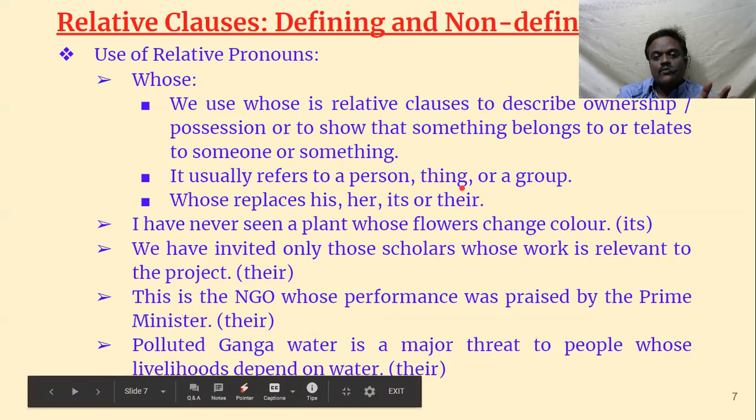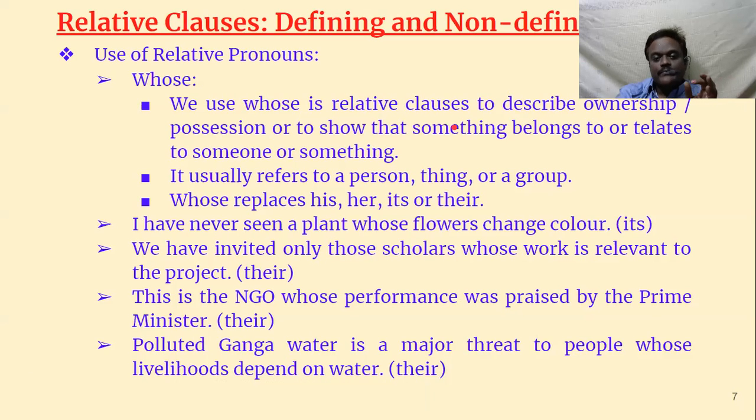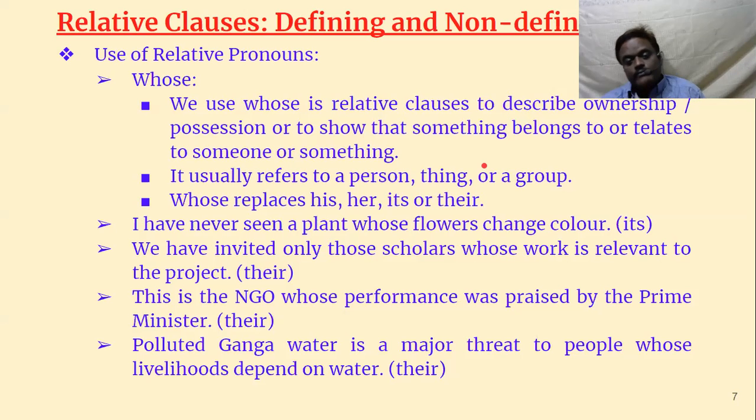This is an NGO whose performance was praised by the Prime Minister. If we separate, this is an NGO. Their performance was praised by the Prime Minister. So instead of their, we can use whose. Next one. Polluted Ganga water is a major threat to people whose livelihoods depend on water. Polluted Ganga water is a major threat to people. Their livelihoods depend on water. So instead of their, we can use whose. Hope you understand now.